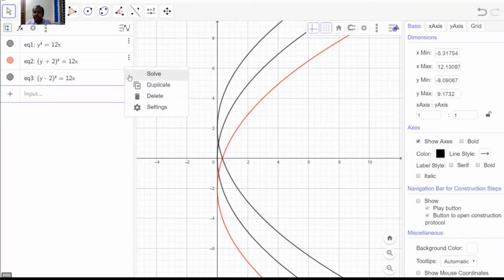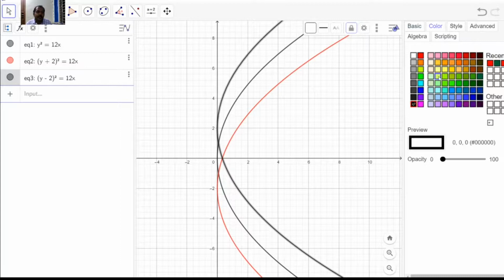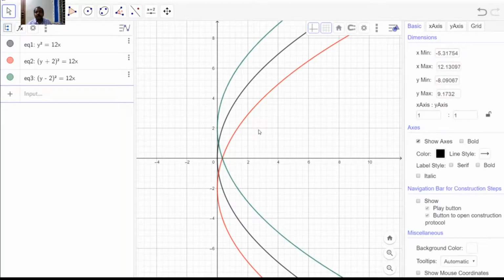In settings, you can change its color to green. So this green is your new curve. The original curve is the black one. That is, when we subtract a constant from the variable y, the curve moves upward along the y-axis.